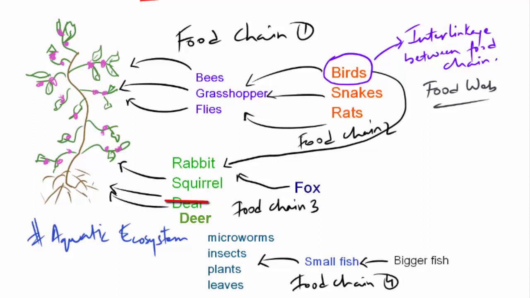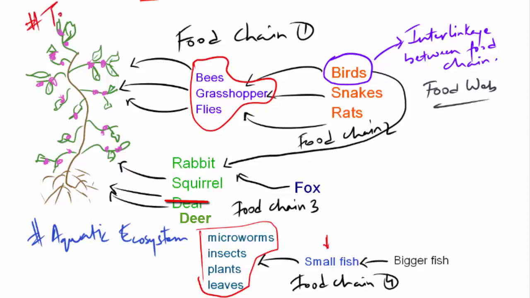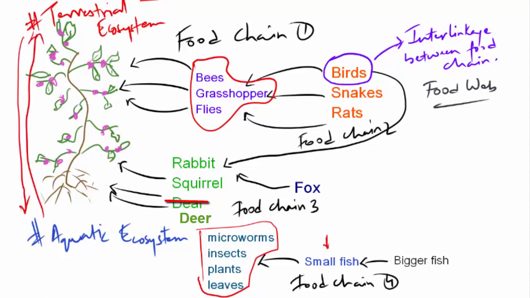If you notice, there's an interaction between these two food chains. As I said, fish eats insects, flies, leaves and flowers. These insects and flies are also part of the terrestrial ecosystem and they have their own food chain. But now, all of a sudden, there is an indirect interaction between the terrestrial food chain and the aquatic food chain. That means there is an indirect interaction between species of different ecosystem.